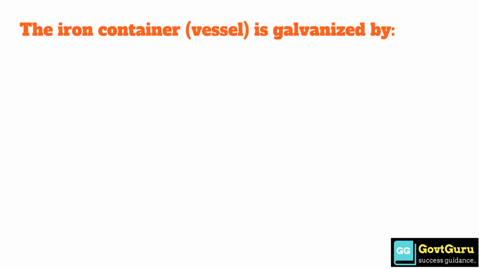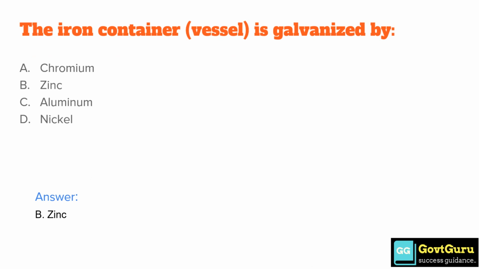The iron container vessel is galvanized by option A, chromium. Option B, zinc. Option C, aluminium. Option D, nickel. The answer is option B, zinc.